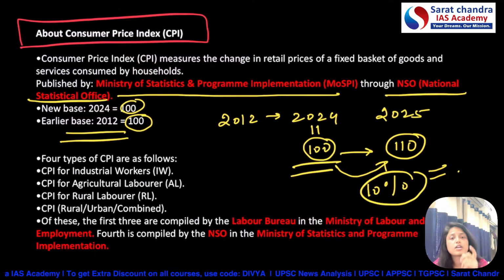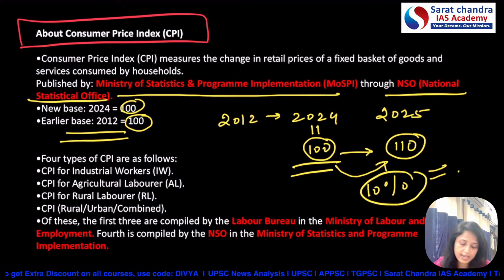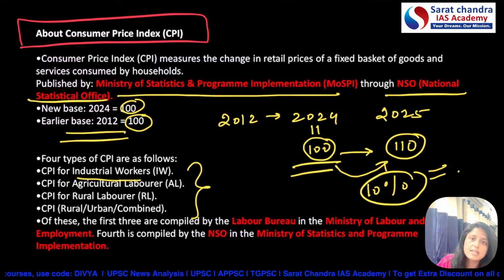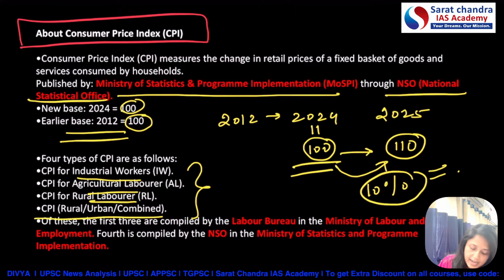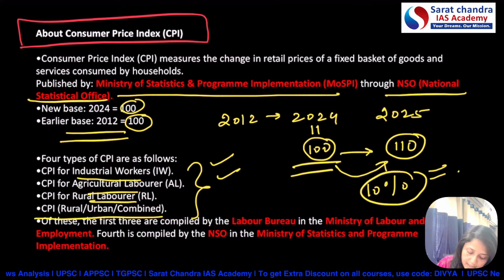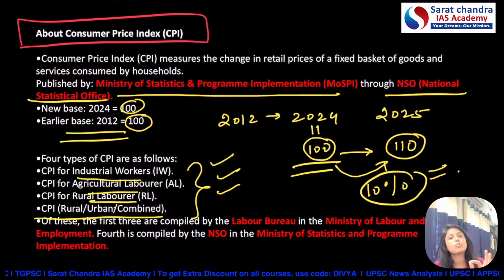Now, it's not like only one kind of index is released for consumer price index. We have four types of CPI in India. They are CPI for industrial workers, agricultural laborers, rural laborers, and CPI combined, that is urban rural combined. The first three CPIs, that is industrial workers, agricultural laborers, and rural laborers, are released by Labor Bureau.